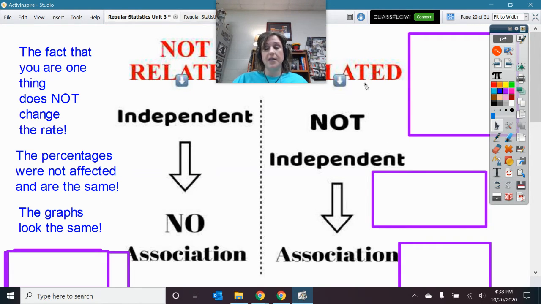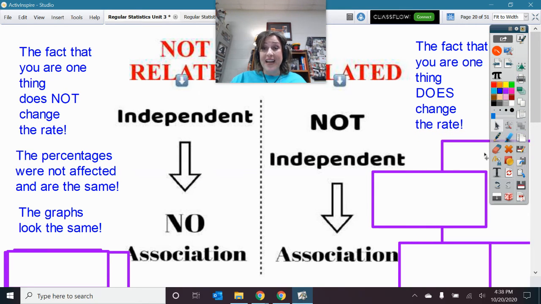Then we have the other side. The other side says, hey, you know what? There is something happening here. I think the fact that you're a male or female is affecting the rate at which you watch the Super Bowl, watch it for the game, watch it for the commercials, or don't watch. So here's what this is saying. The fact that you are male or female does change the rate at which you are watching for the game, watching for commercials, or not watching. So there's a connection there. Your gender is affecting what you are doing during the Super Bowl.